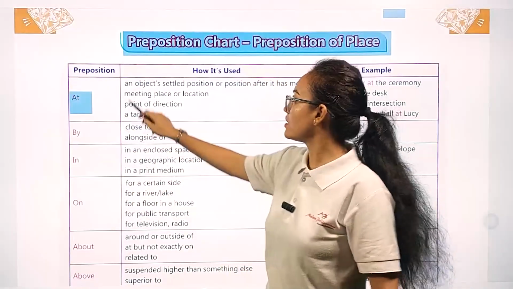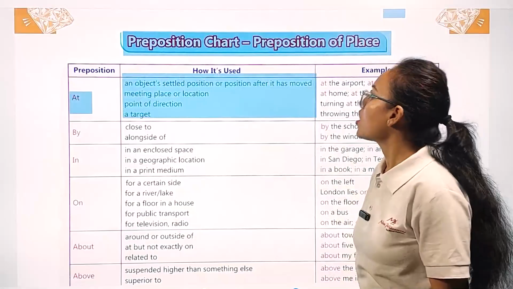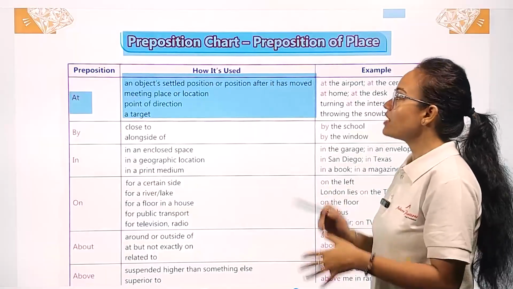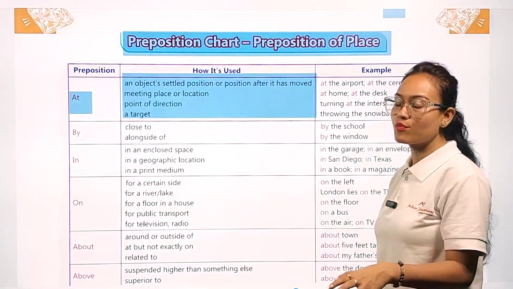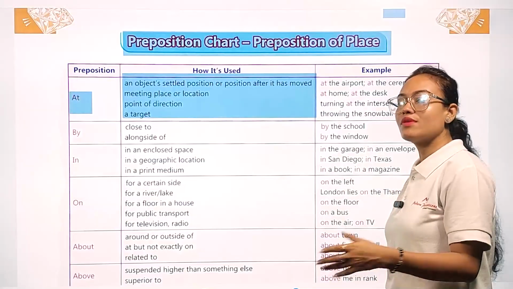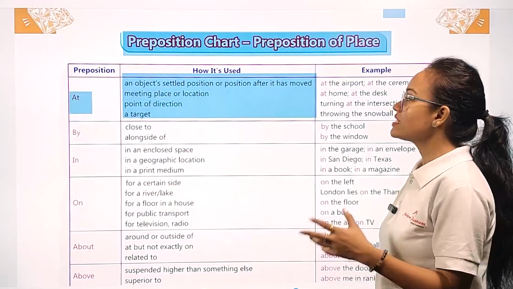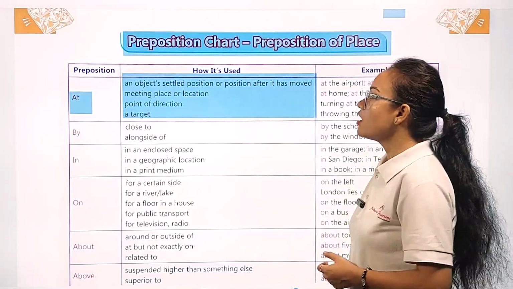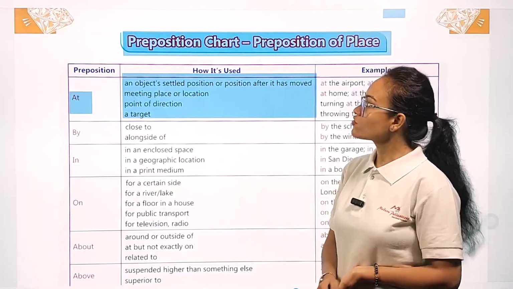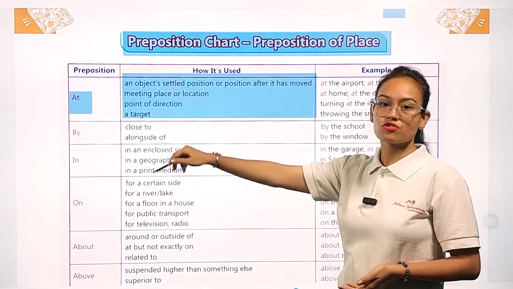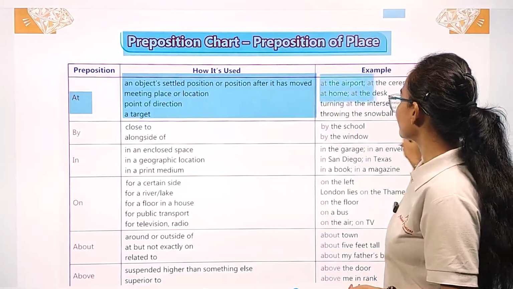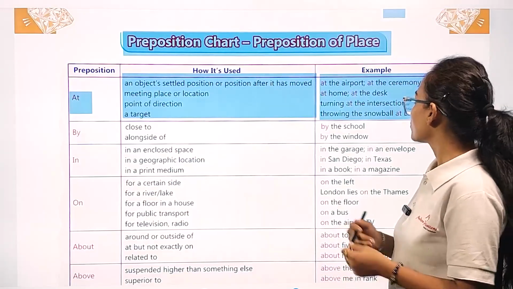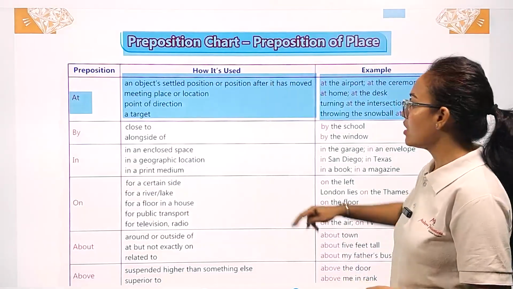When we use at, it is for an object's settled position, or position after it has moved, whenever we are talking about the object's position, maybe it is replaced or removed. Also meeting place or location, points of direction and at a target. Whenever we are talking about these places, we use at. Example, at the airport, at the ceremony, at home, at the desk, turning at the intersection, throwing the snowball at Lucy.